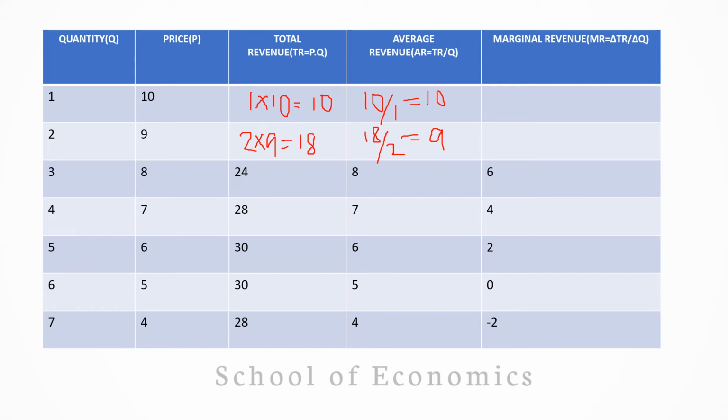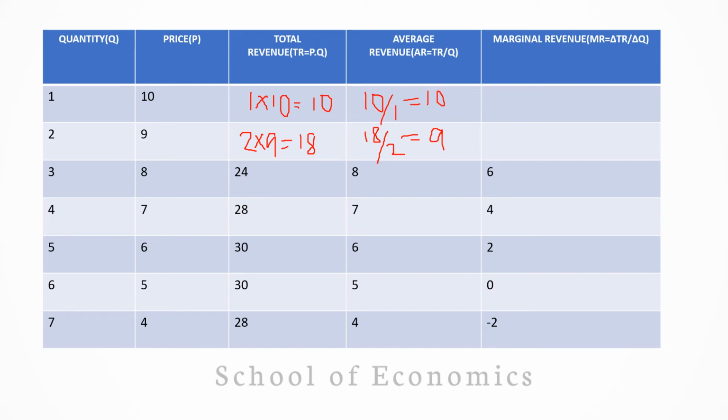So if you look at the trend of value of AR, then you can see that value of AR is again decreasing, and it decreases by a constant value, that is 1, that is 10 to 9, 9 to 8, 8 to 7, 7 to 6, and for this reason AR is not only downward, rather it is a straight line also.